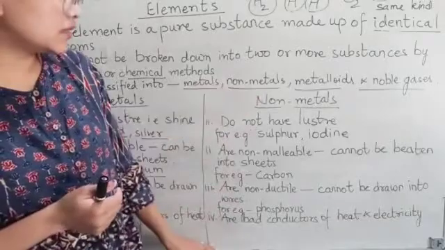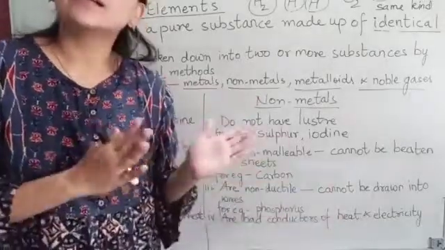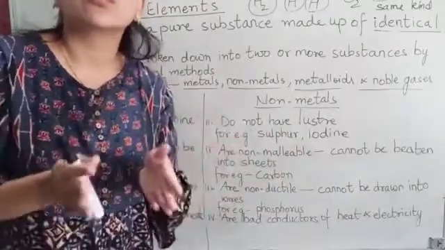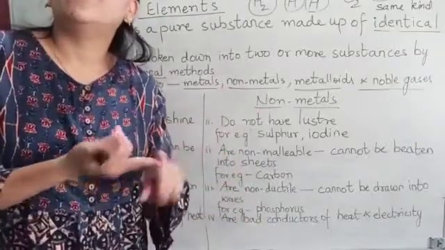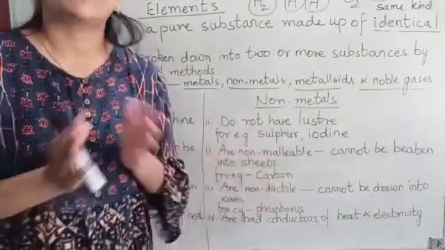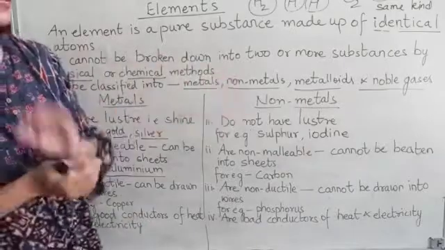Now, non-metals are bad conductors of heat and electricity. Bad conductors means they do not allow heat and electricity to pass through them. For example, phosphorus, iodine, they do not allow heat and electricity to pass through them. So these are the differences between metals and non-metals.